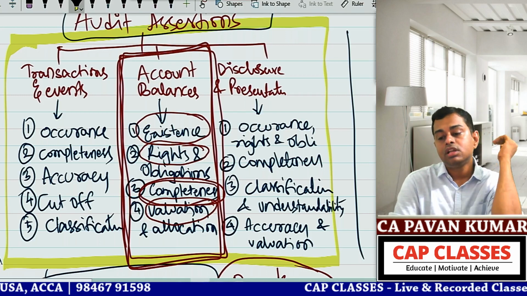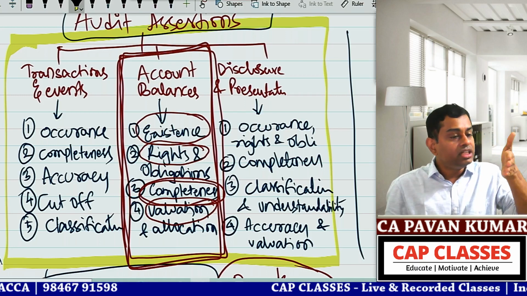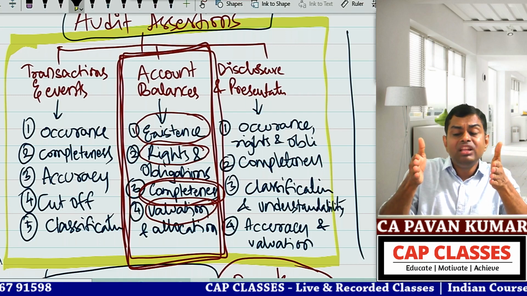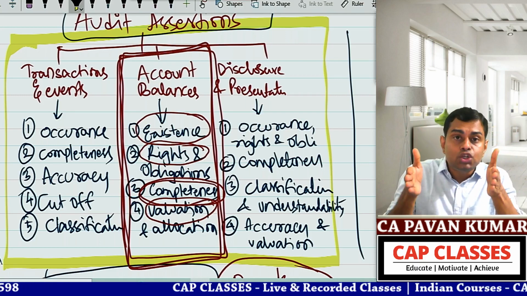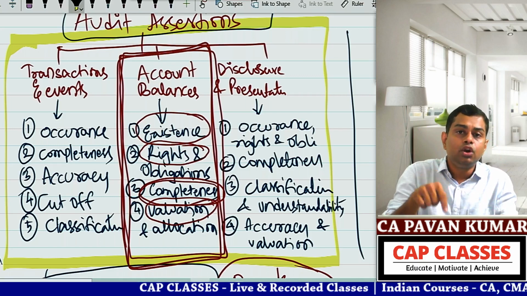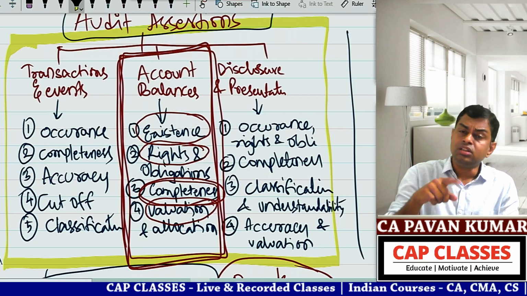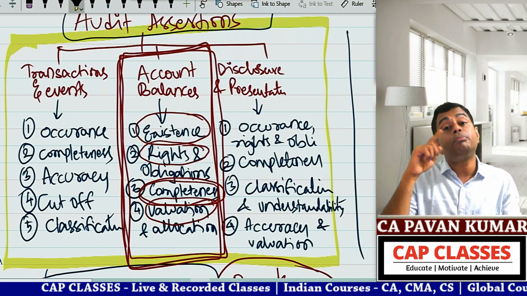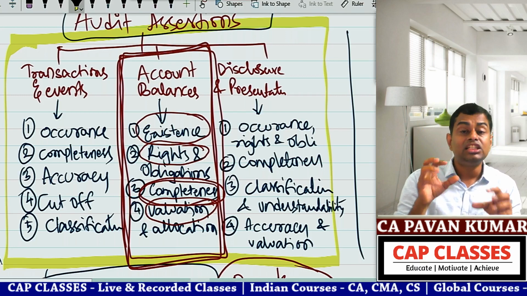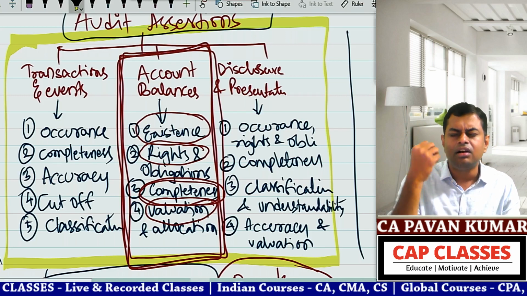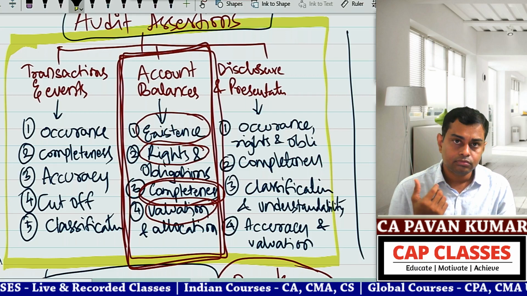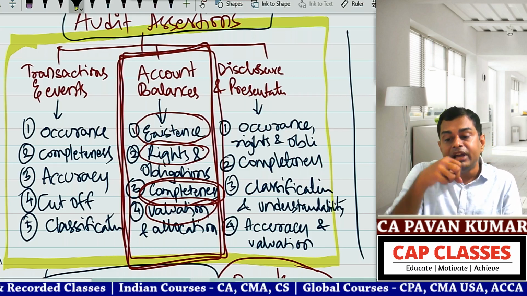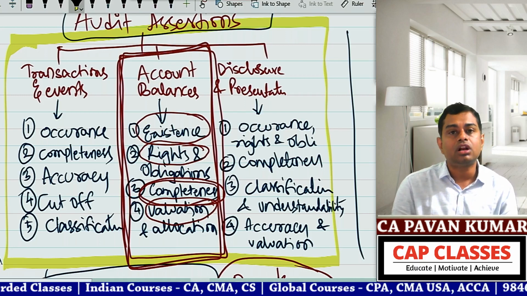verify. Cut-off procedures. Cut-off procedure means this is 1/4/2021, this is 31/3/2022. Items which belong to these 2 dates only fall in this particular financial year. April salaries of next year should not fall here. Current year March salaries, even if they are paid in April, should be included. This is called cut-off procedures, like what we call the accrual system. One payment is made; to which accounting period does it belong? Identifying that is called cut-off procedure.